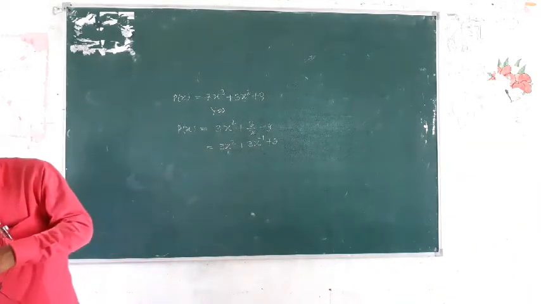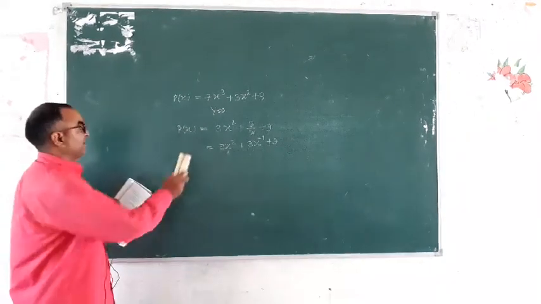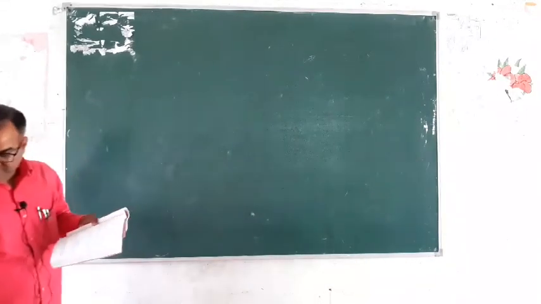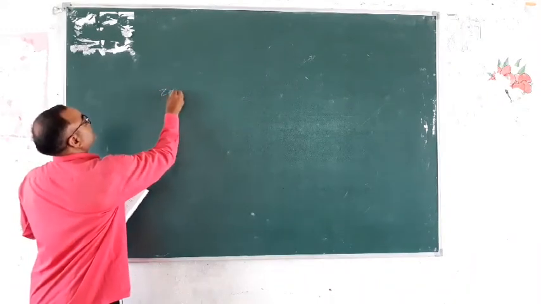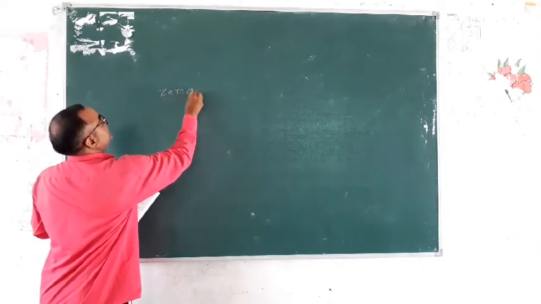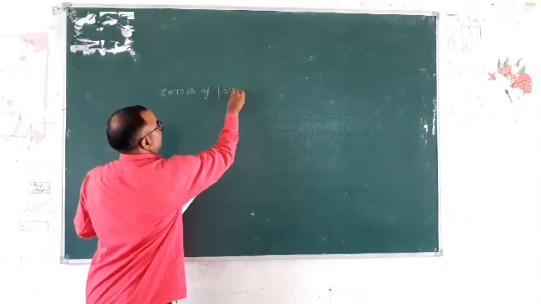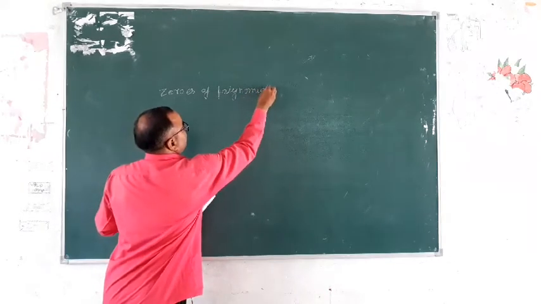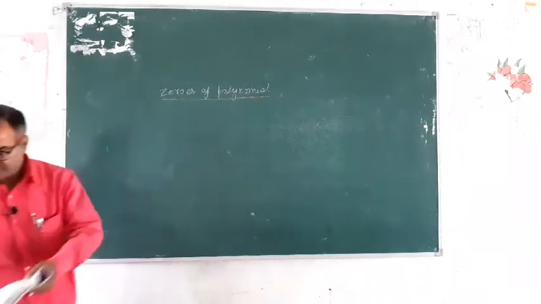Okay. Write down the geometric meaning of zeros of polynomial. Write down zeros of polynomial.